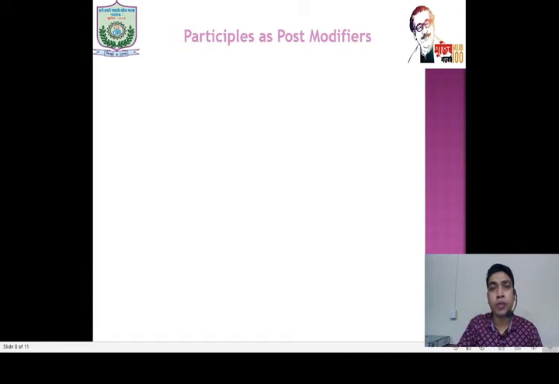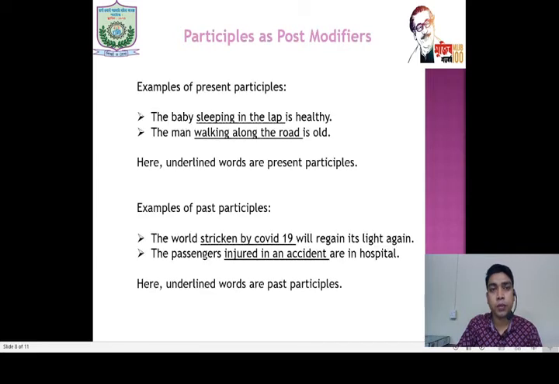Participles as post modifiers. Here, present participles and past participles we will discuss. In the first examples, the baby sleeping on the lap is healthy.